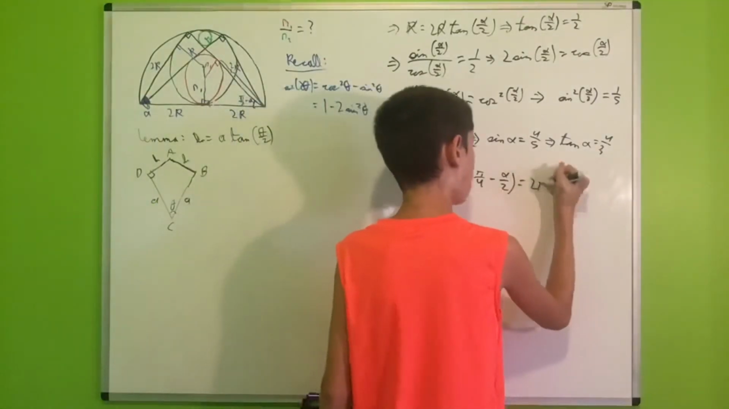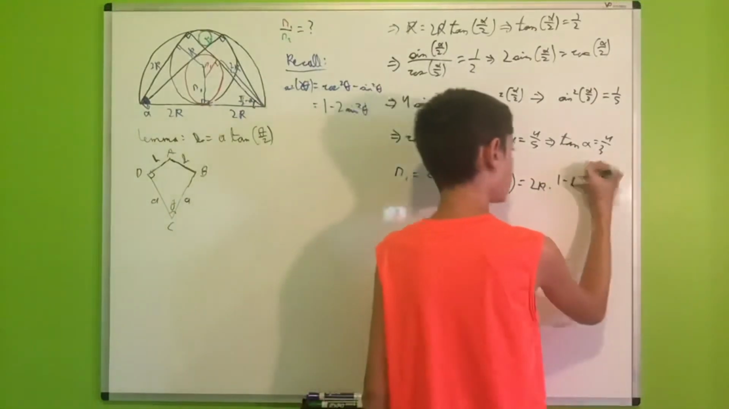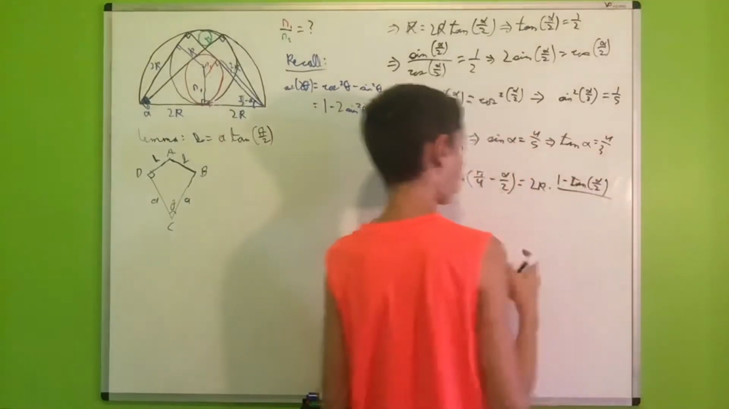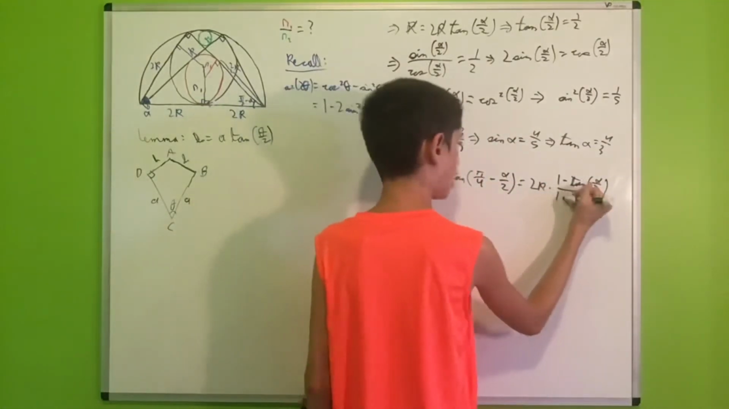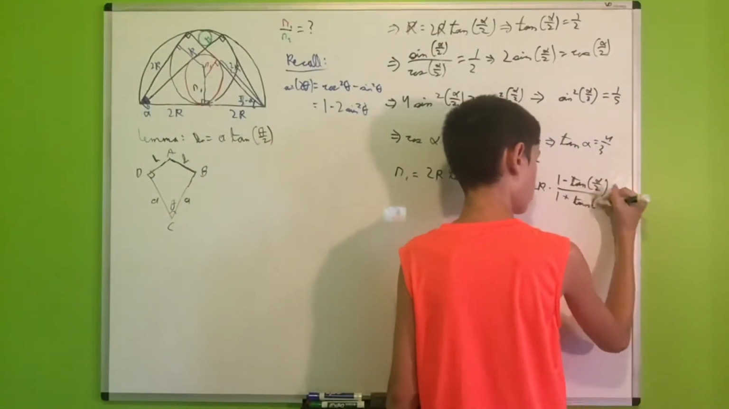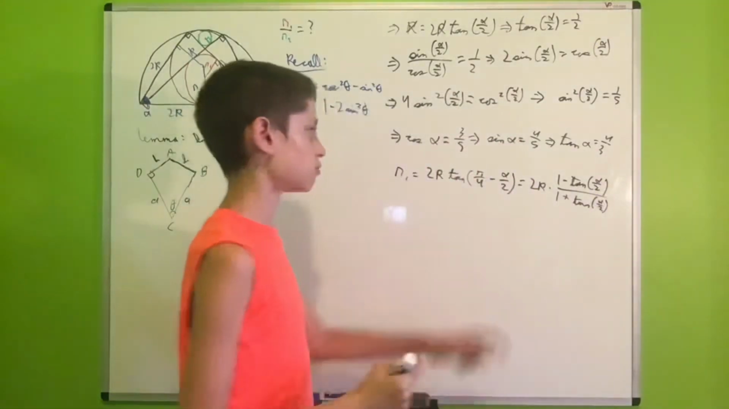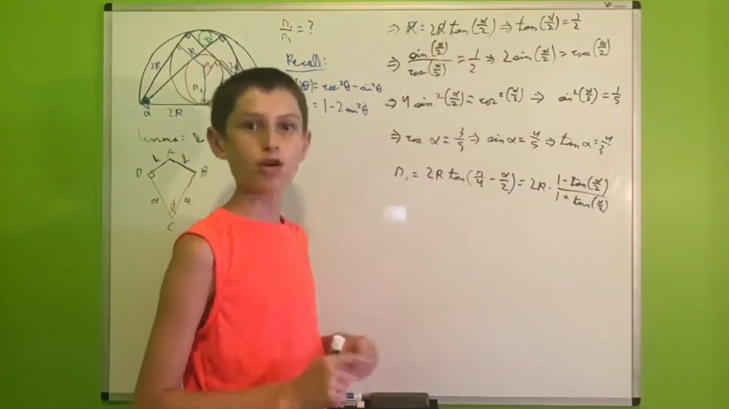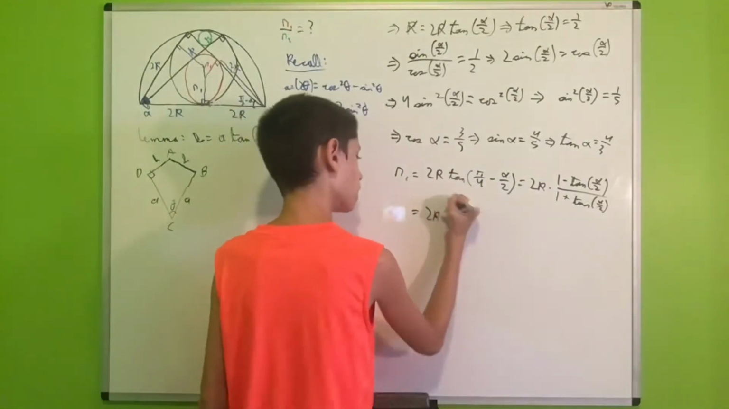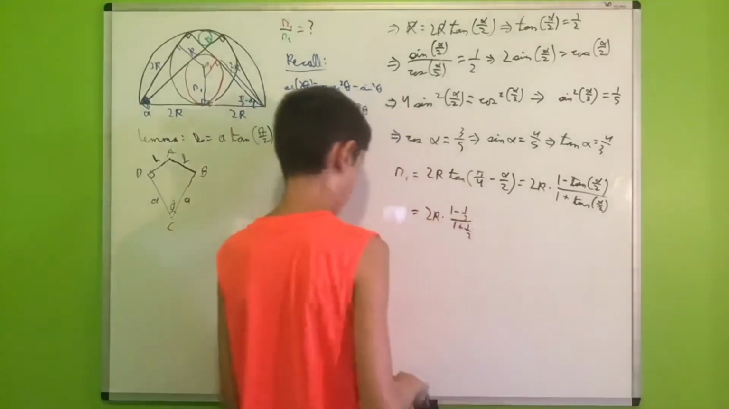So this will be 2r times tangent of pi over 4, which is 1, minus tangent alpha over 2, all over 1 plus tangent of pi over 4, which is 1, times the tangent of alpha over 2. But then, what is the tangent of alpha over 2? Well, it is just 1/2. So this will be 2r times 1 minus 1/2 over 1 plus 1/2.